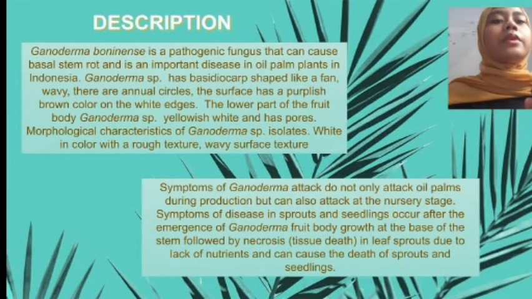Ganoderma boninense is a pathogenic fungus that causes basal stem root and is an important disease in oil palm in Indonesia.